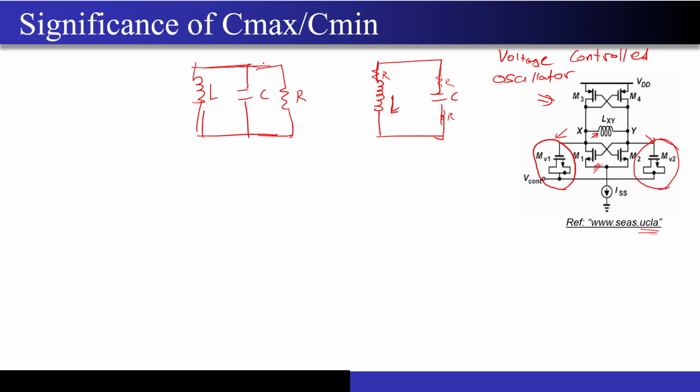An LCR circuit, right? Now you know that if I just had LC, the magnetic energy from the inductor will get converted into the electrical energy of the capacitor. After one cycle, the opposite thing will happen. The electrical energy will get converted into magnetic energy, right?